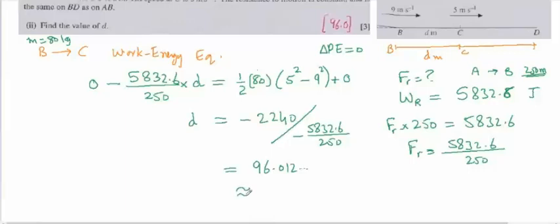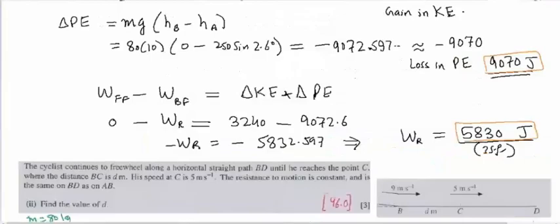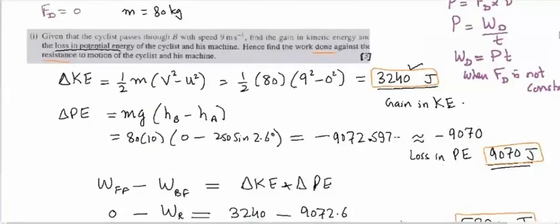So it means to three significant figures it is 96.0. So this is the value of D. D meter is covered, so meter we don't need to write here. So this is the answer of the second part of the question. So till now we have done 3 marks for this and 3 marks for the first part, so 6 marks.